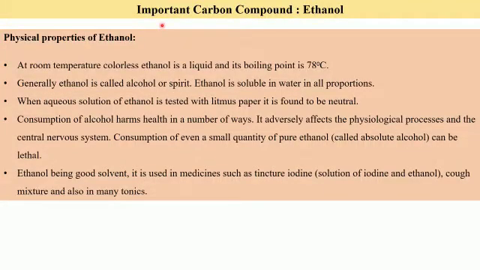We shall now study the important carbon compounds. Two carbon compounds we have to study. One of them is ethanol and the other is ethanoic acid. We shall begin with ethanol. It is also called ethyl alcohol and it has the formula C2H5OH. Let us first see the physical properties of ethanol.